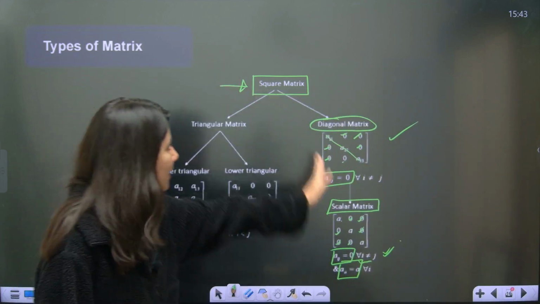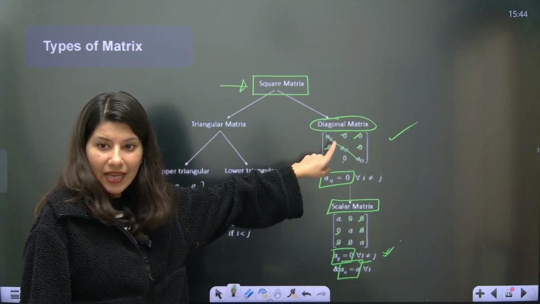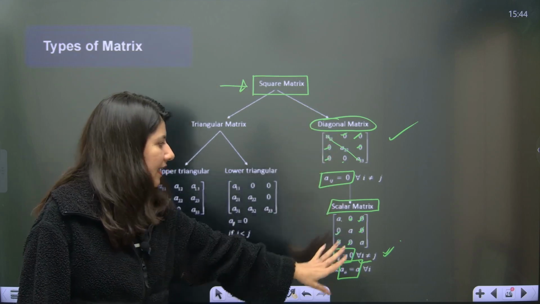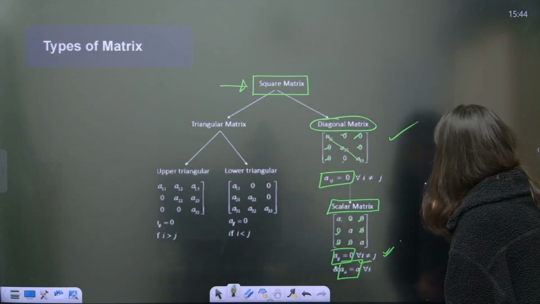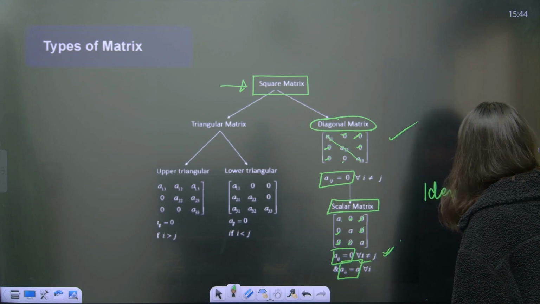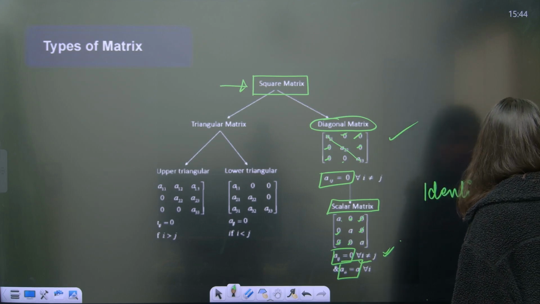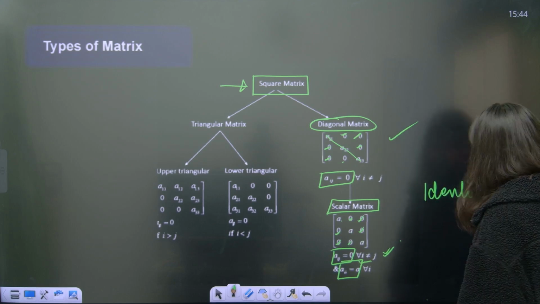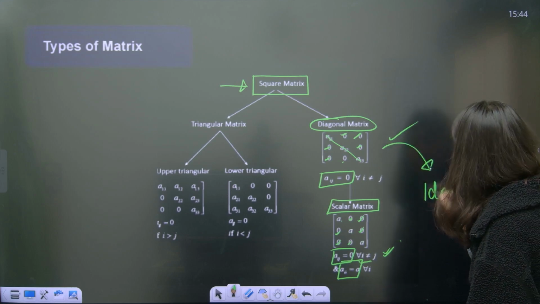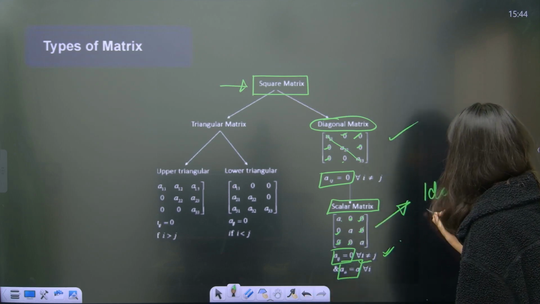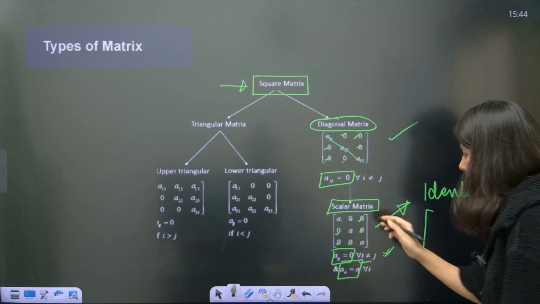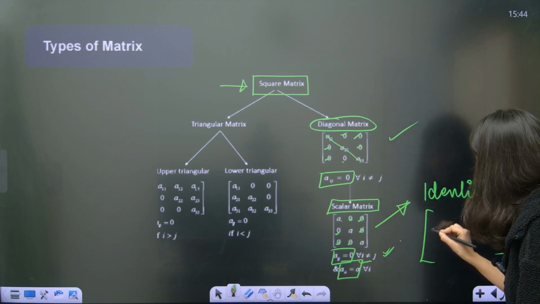I hope that this branch is clear. Square, diagonal, in there is a scalar matrix, and one more thing which is very important, that is the identity matrix or unit matrix. Unit matrix is again a type of diagonal only. It is a type of scalar only, actually.